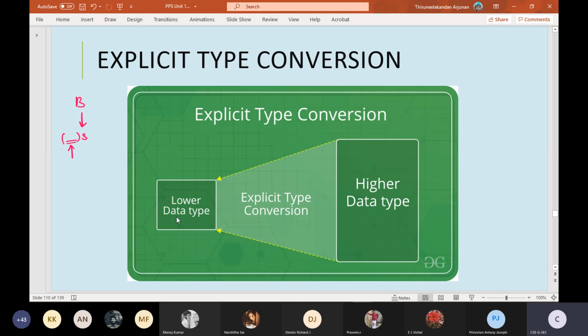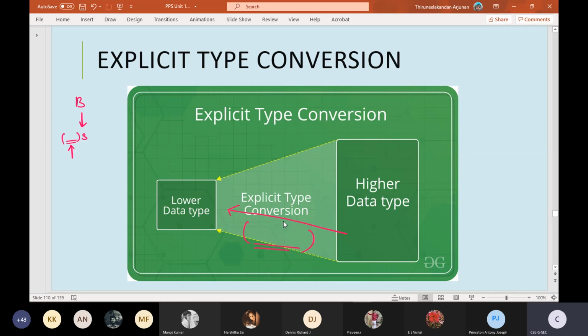Look here, a lower data type will get assigned to a higher data type very easily. But from a higher data type to a lower data type, we need to mention a certain extra word. That extra word, mentioned within brackets, is nothing but the data type to which we need to convert.